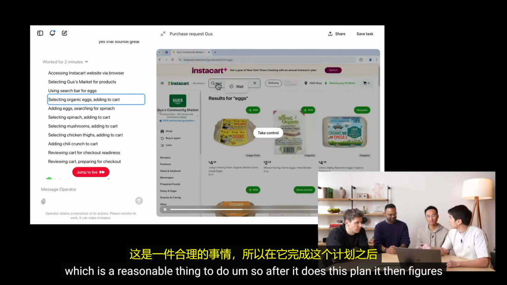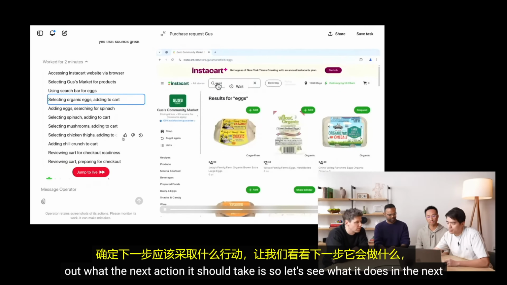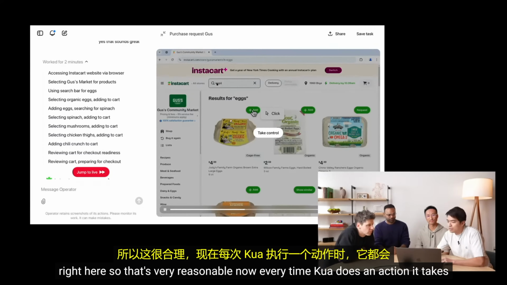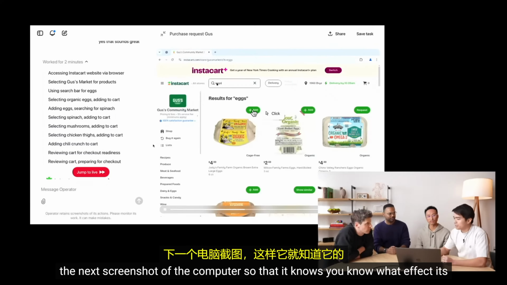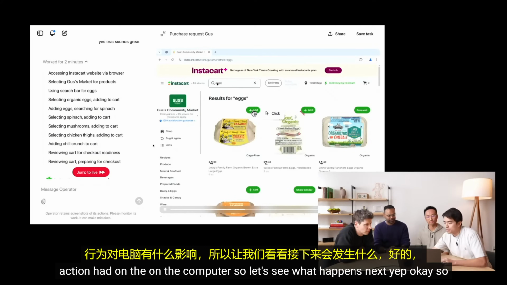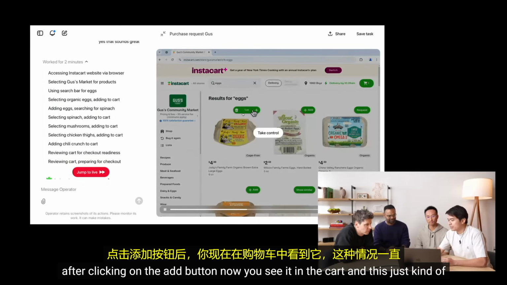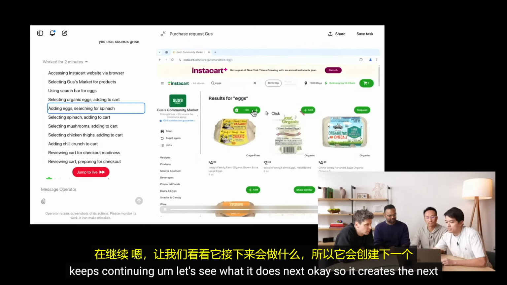So after it does this plan, it then figures out what the next action it should take is. So let's see what it does in the next step. OK, so you see that it performed a click on this add button right here. That's very reasonable. Now, every time CUA does an action, it takes the next screenshot of the computer so that it knows what effect its action had on the computer. So let's see what happens next. Yep, OK, so after clicking on the add button, now you see it in the cart. And this just kind of keeps continuing.